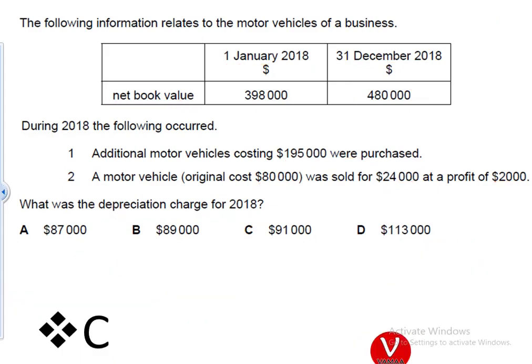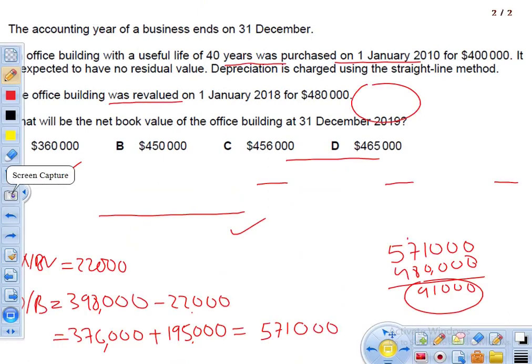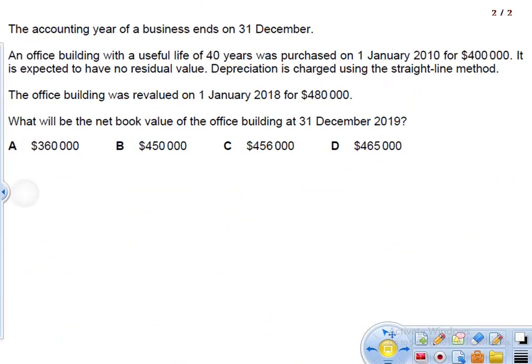Okay, let's move on to the next question. It says, the accounting year of the business ends on 31st December, and an office building with a useful life of 40 years was purchased on 1st January 2010 for 400,000.